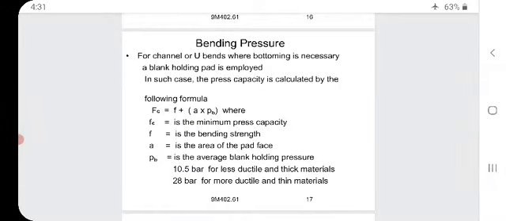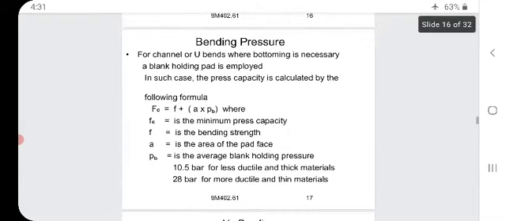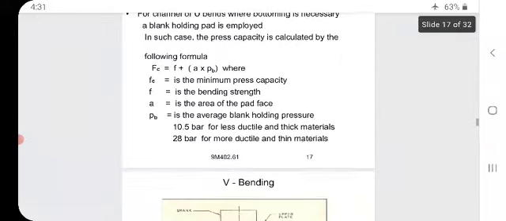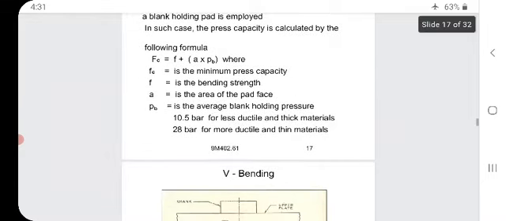Bending pressure. For channels or U bend pressure, where bottoming is necessary and a blank holding pad is employed, the press capacity is calculated by using the formula Fc equal to F plus A into Pb, where Fc is the minimum press capacity, F is the bending force, A is the area of the pad face, and Pb is the average blank holding pressure, that is equal to 10 to 5 bar for less ductile and thick materials and 28 bar for more ductile and thin materials.